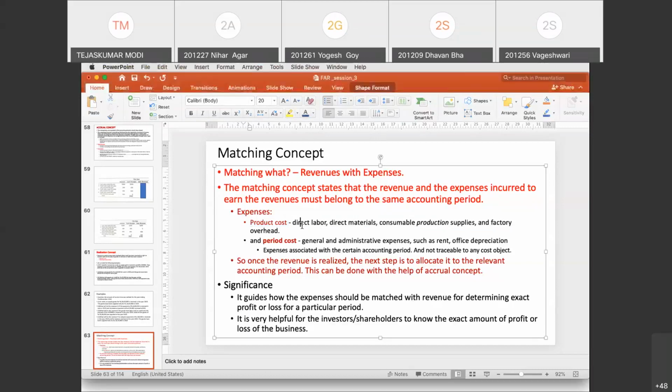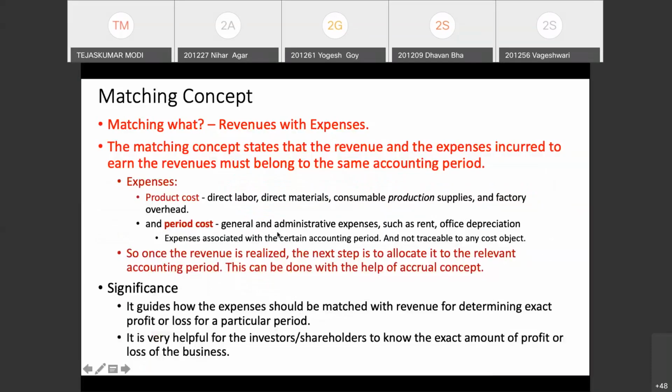So guys, what is matching concept? Can you see the PPT? Okay, can someone help me understand what is matching concept, please?